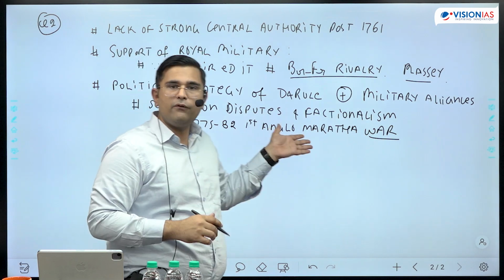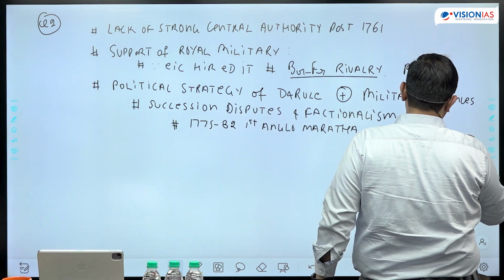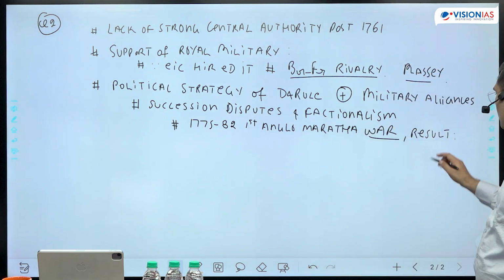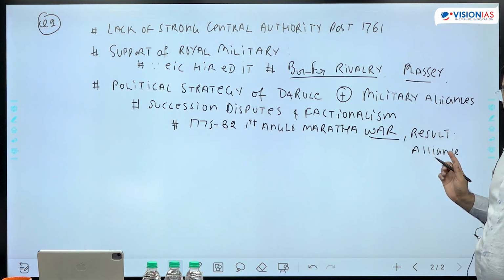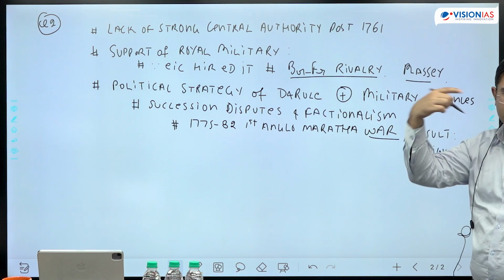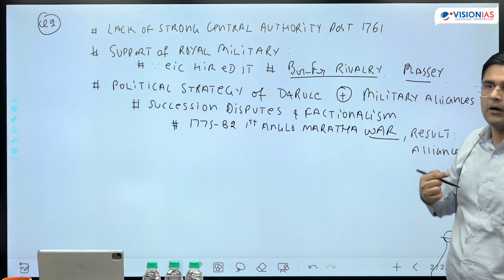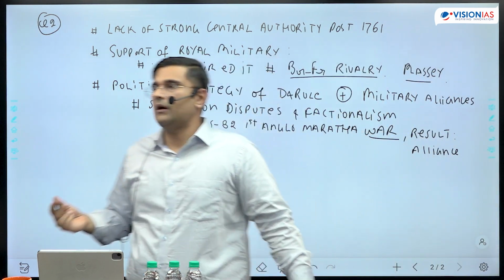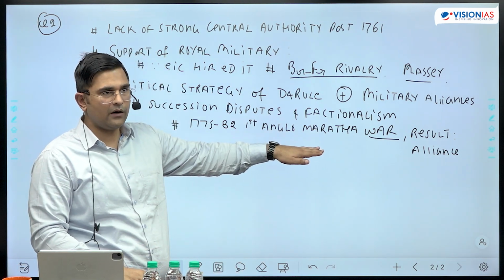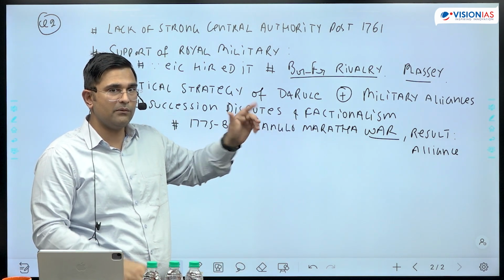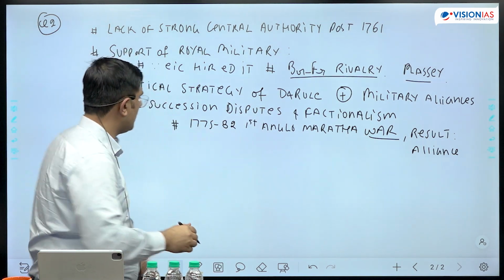So this war is being fought with the result of Treaty of Salbai that created a military alliance between the British and the Marathas. So therefore you see, ना रघुनाथ राव गए होते, ना फर्स्ट एंग्लो मराठा वॉर हुई होती, ना ट्रीटी ऑफ सालबाई हुई होती, and neither the ultimate military alliance would have taken place. So now there is a military alliance with the Marathas, and therefore the British East India Company army खुद में तो छोटी है, but now it has support of the Marathas.